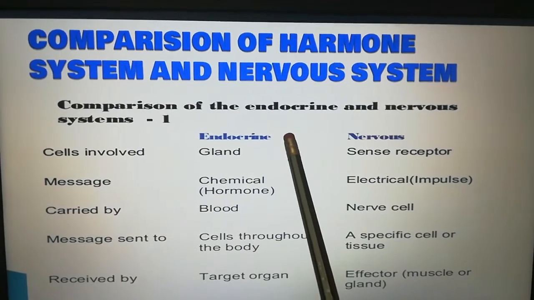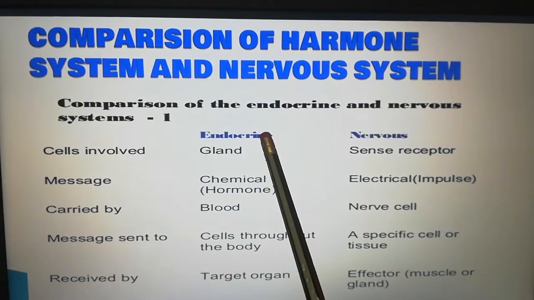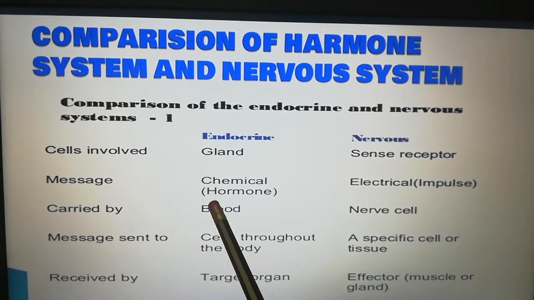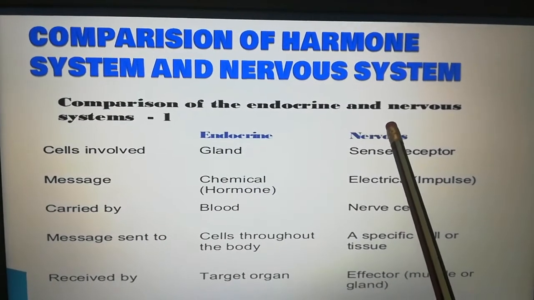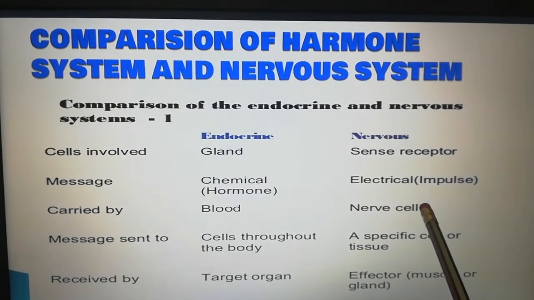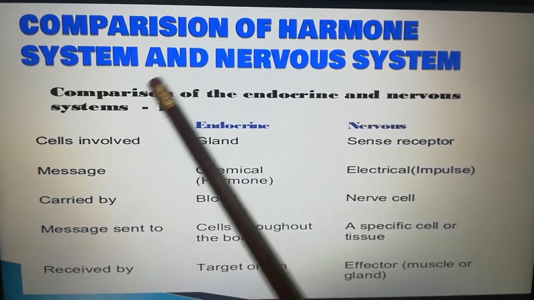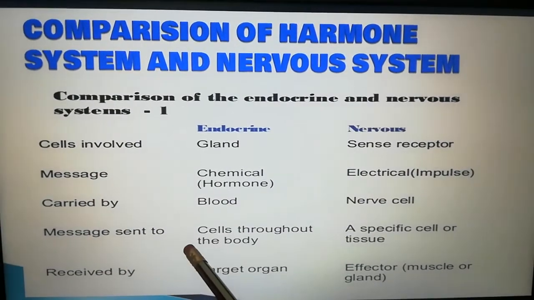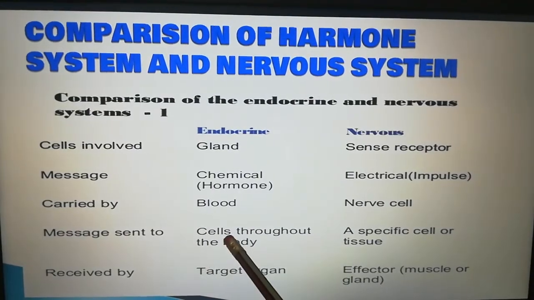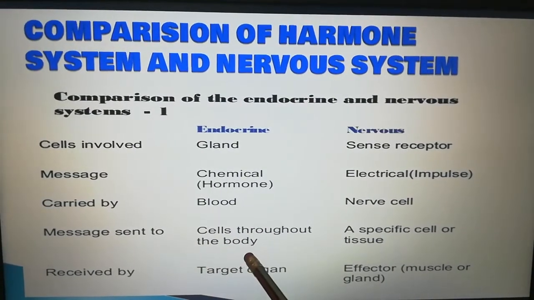In the endocrine system, the messages are carried by what? Blood. In the nervous system, the messages are carried in what? Nerve cells. The messages are sent to where in the endocrine system? To the cells throughout the body.